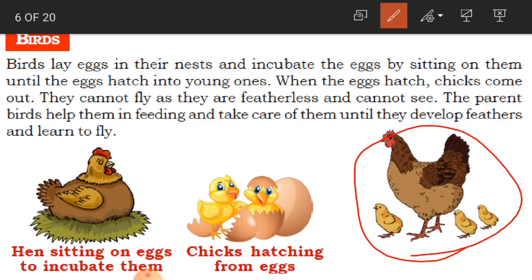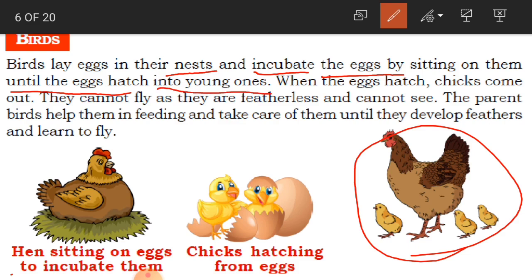The other types of birds, like crow, parrot, pigeon, they also lay eggs in their nests and incubate. What did we learn about incubate? That is the parent animal sitting on the egg to give warmth. They incubate the eggs until the eggs hatch into young ones.